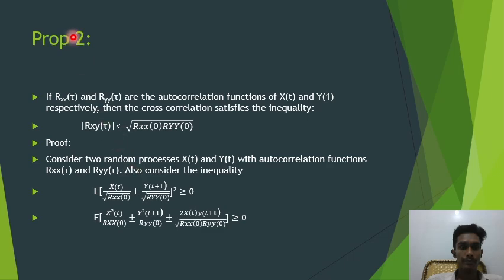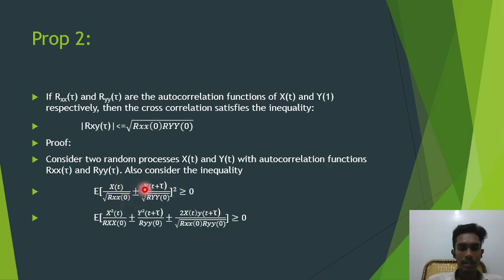And property 2: Rxy of tau, Rxx and Ryy of tau are the auto and cross correlation functions of x of t and y of t respectively, then the cross correlation function satisfies this equation. E of x of t by root of Rxx of 0 plus or minus y of t plus tau by root of Ryy of 0, whole square.